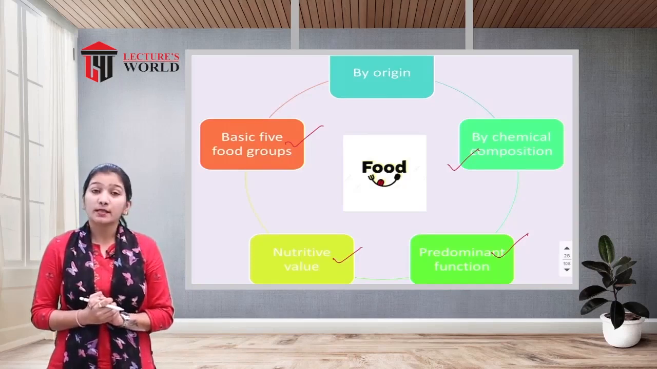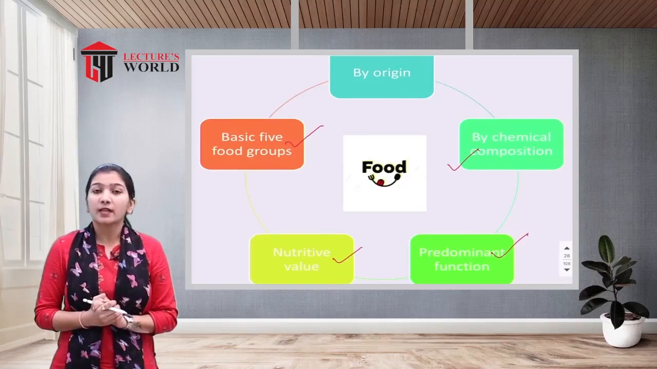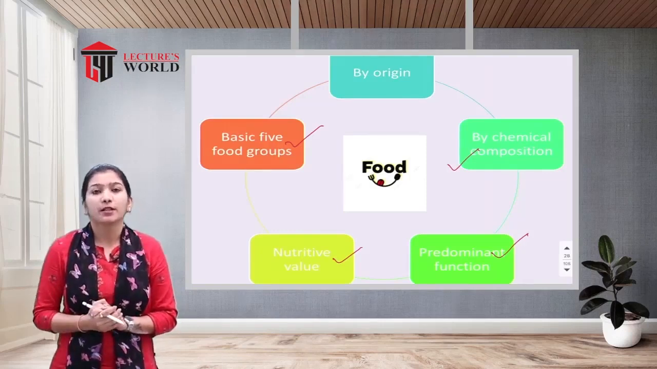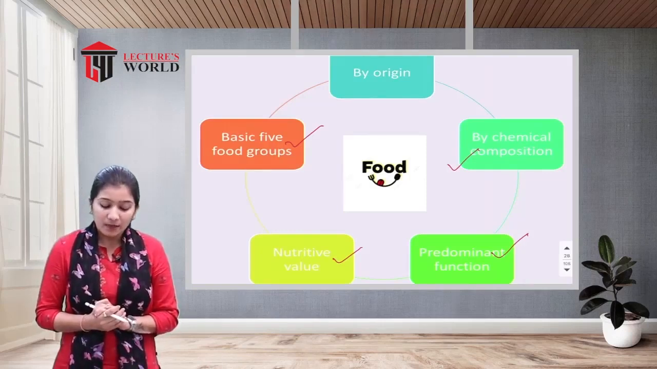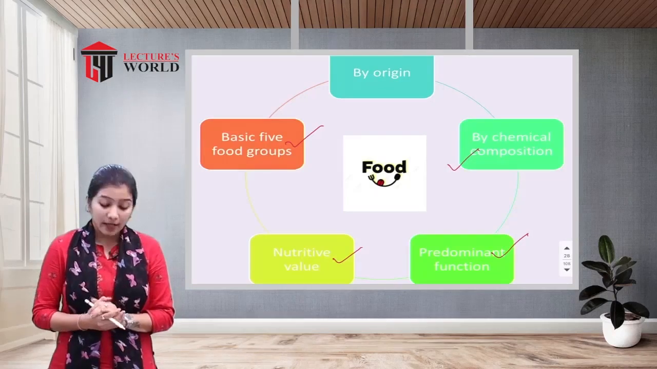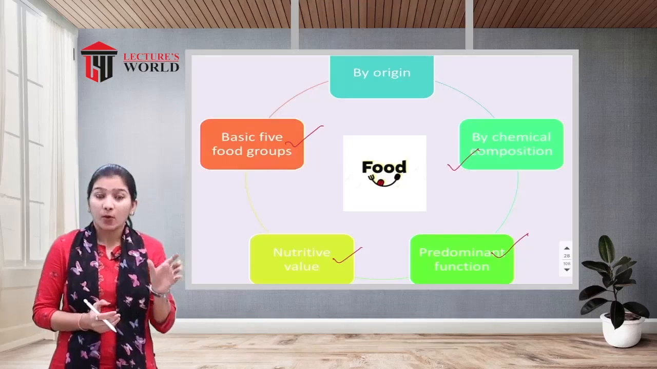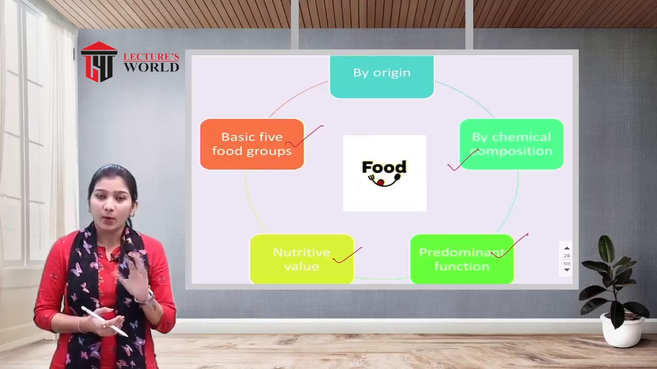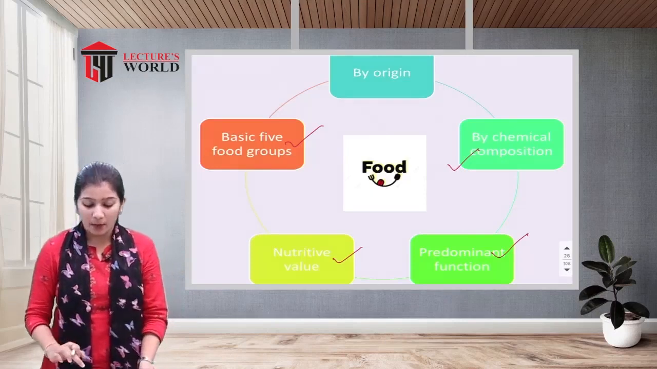The fourth one is nutritive value. Based on the nutritive value, food is classified into 9 categories. The last one is the basic 5 food groups. In that classification, they have given the number 5, so food is classified into 5 categories. Let us see them one by one.